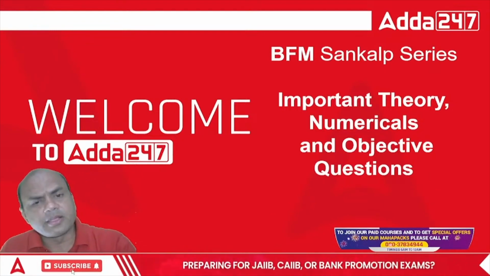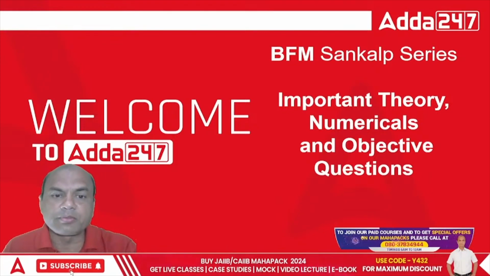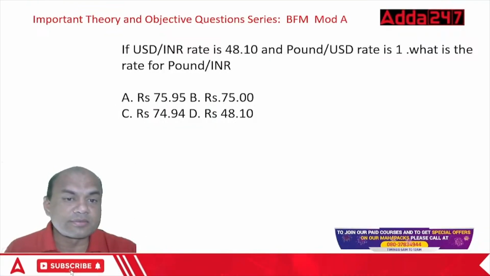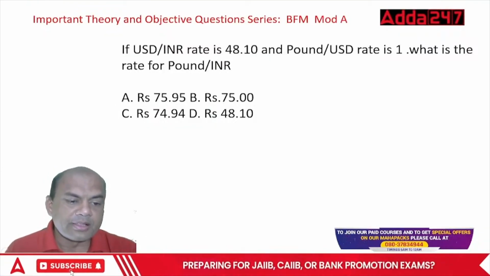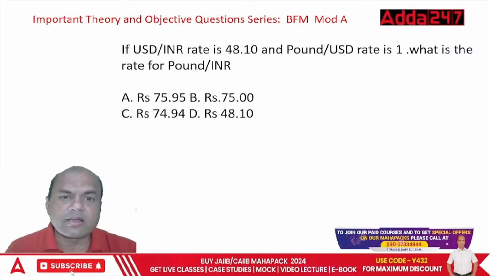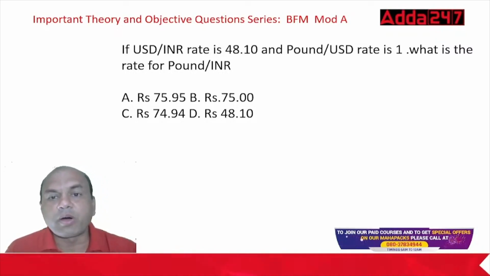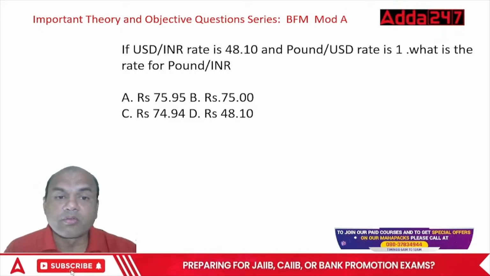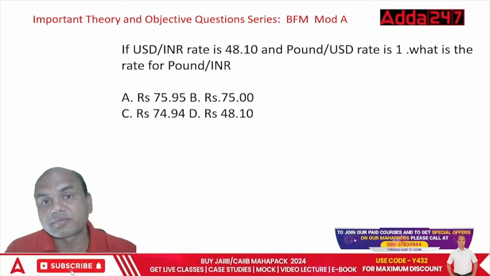Okay, let's start. See here, today we'll be solving some numericals as well as some one-liners. So let's start with this first one. Let's see. See here, the USD INR rate is 48.10 and pound to USD rate is 1, only 1. What is the rate of pound to INR?